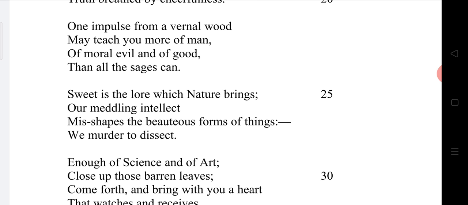And if you are ready to watch and learn from the spring season forest, there is a lot to learn, William Wordsworth is saying. Of moral evil, of good, than all the sages can do. Yes, the vernal wood, the spring season forest, will teach you what is good and what is bad. It teaches you what is good and what is bad more than a sage.